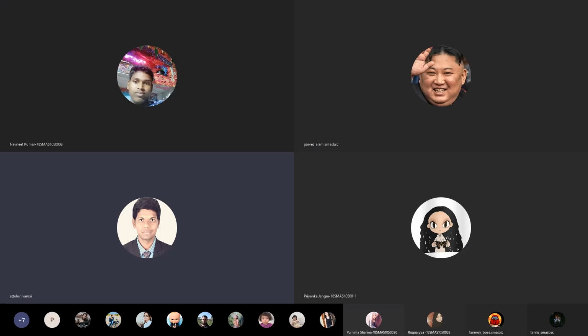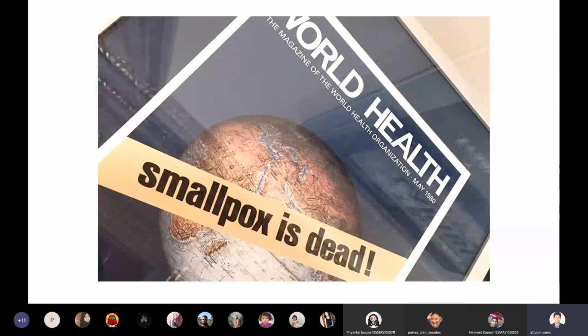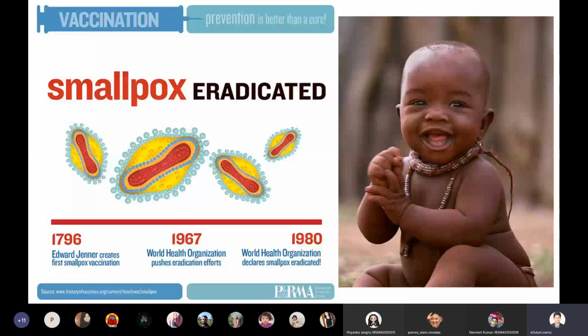So by 1977, smallpox has been completely eradicated from the world. The World Health Organization has given a statement that smallpox is dead. This is an interesting achievement by the World Health Organization. Today there is no more smallpox because of the vigorous vaccination initiated by the World Health Organization. So this is a brief introduction and history of smallpox infection.